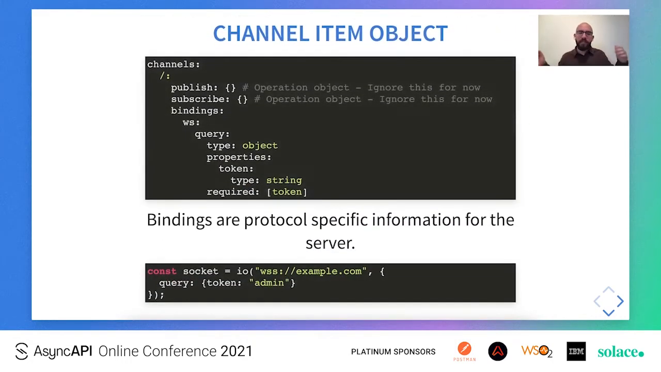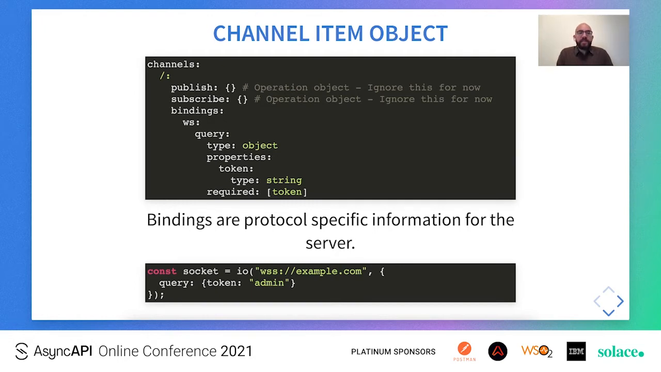Going another layer deeper, we have the channel item object, which is essentially the values within the channels mapping. The channel item object describes the definition of a Socket.io namespace. In Socket.io, a connection can be established at the namespace level. So the channel item object is the only place in the specification where we can define bindings. And bindings are essentially protocol-specific information for the server. In the case of Socket.io, the bindings describe the handshake context on the connection request.